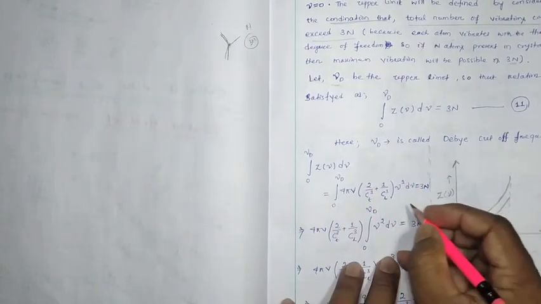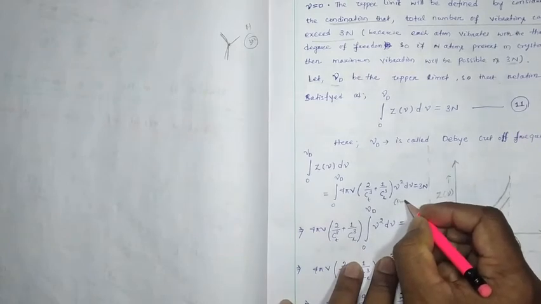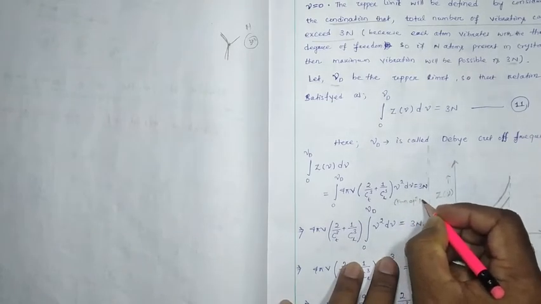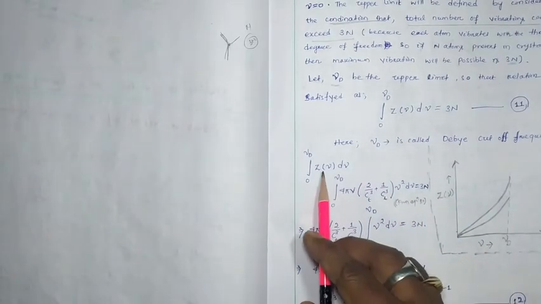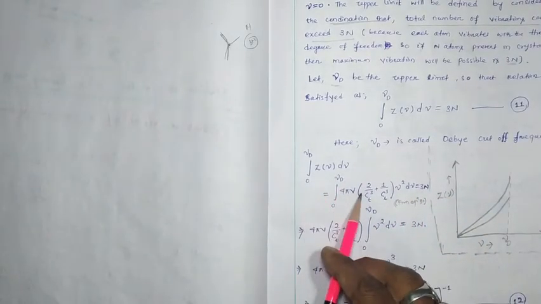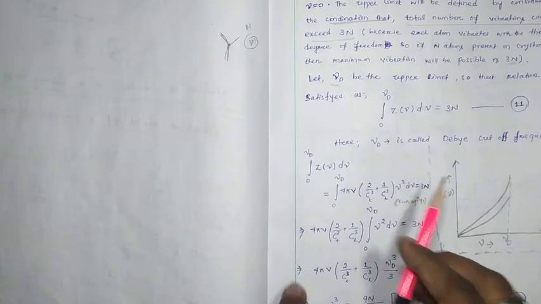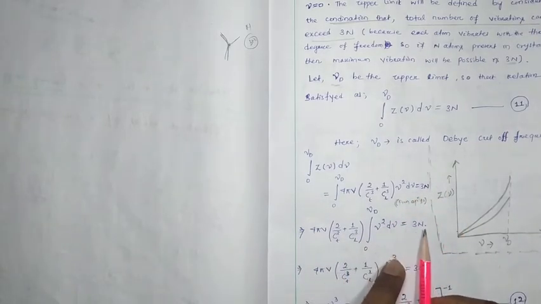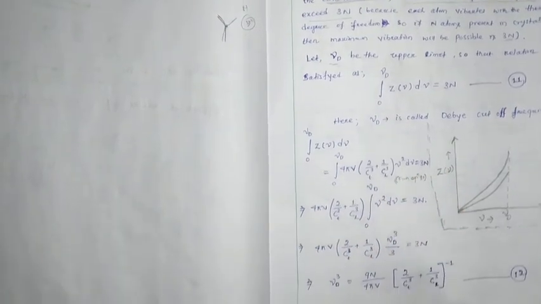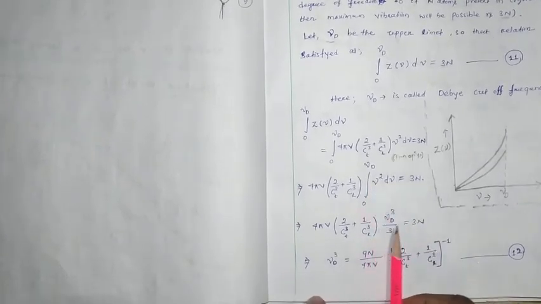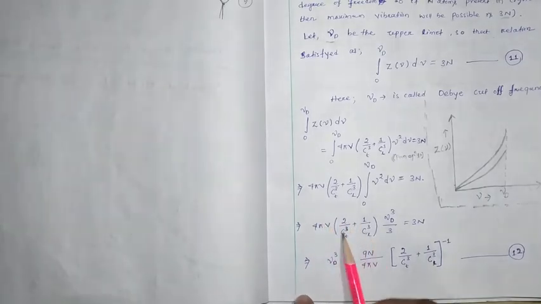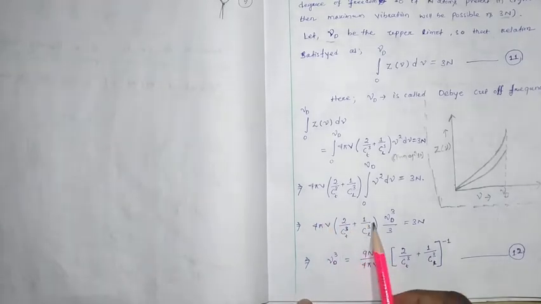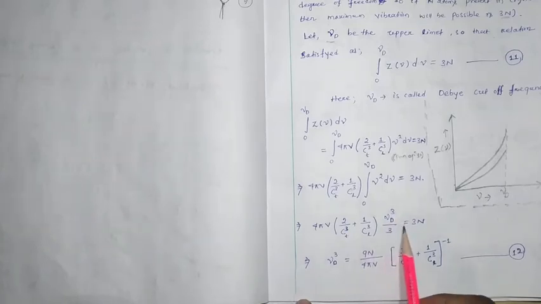You can check your note for the value of this one, from equation 10. I just substituted the value of Z(ν)dν over here, integral of dν equal to 3N, from 0 to νD, and by integrating we get νD³. This is 4πV (2/Ct² plus 1/Cl²) into νD³ by 3 is equal to 3N.